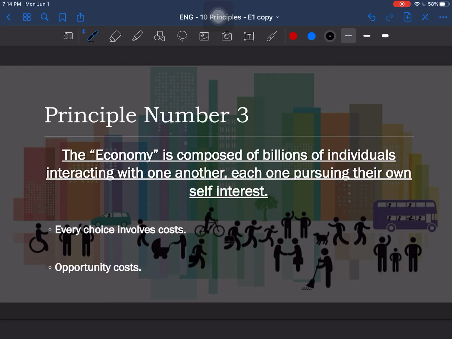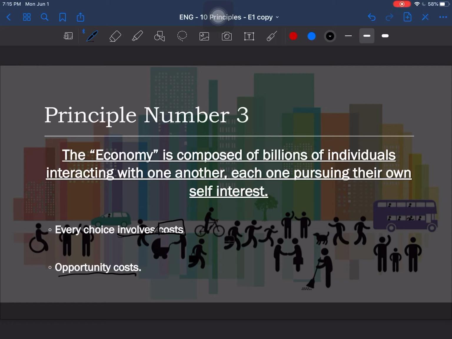Third principle of economics: the economy is composed of billions of individuals that every single day, every single moment interact with one another, each one pursuing their own self-interest. What does this mean? This means that people go around making choices that also involve costs, and we call those costs opportunity cost.